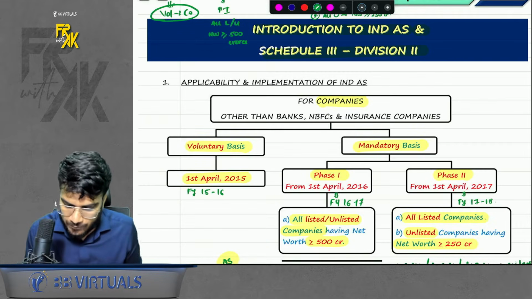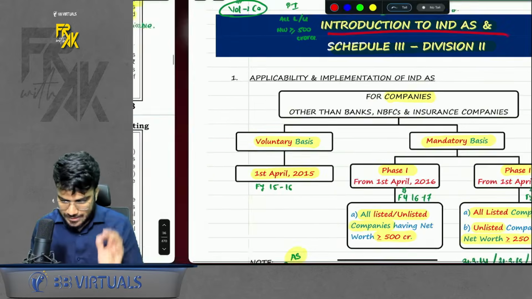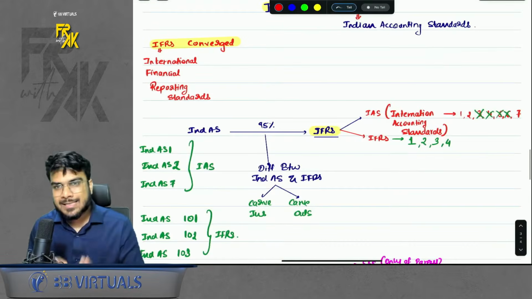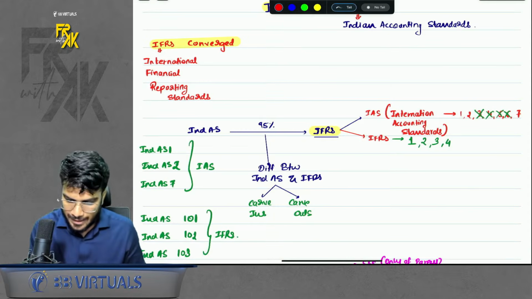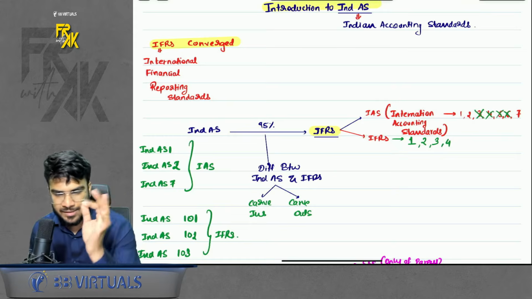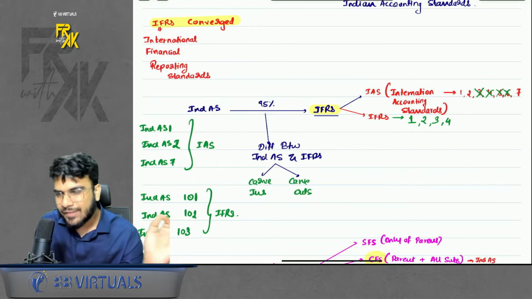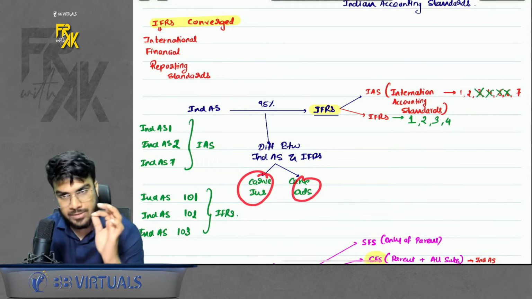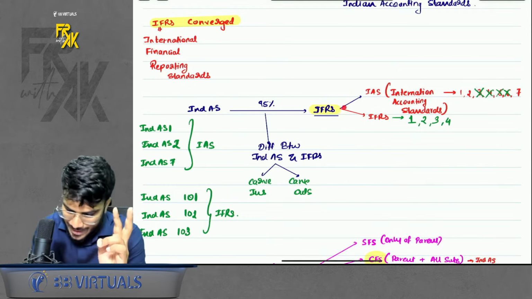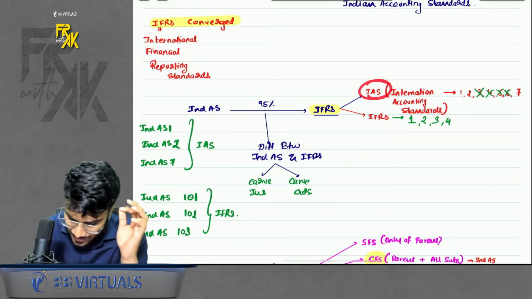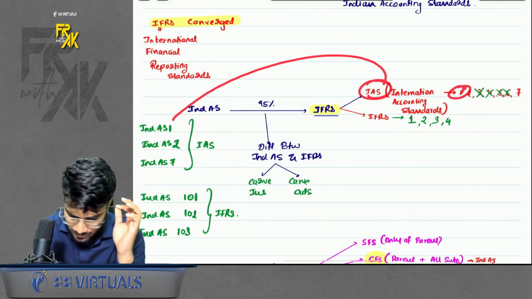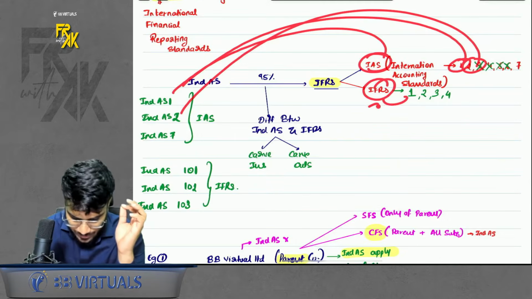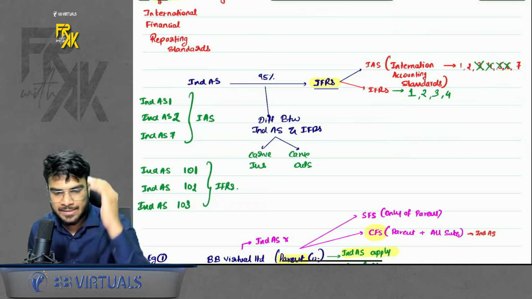First of all, the topic name was Introduction to Ind AS. In this, if you remember in class, before starting this topic, I told you some background about Ind AS. Like, Ind AS are IFRS converged. That means they are 95 to 97% same. There might be some differences which are known as carve-ins and carve-outs, right? IFRS includes two things, IAS and IFRS. The numbering of IAS is same like Ind AS. IAS 1 becomes Ind AS 1, IAS 2 becomes Ind AS 2. But IFRS 1 becomes Ind AS 101. IFRS has been issued in the series of 100.